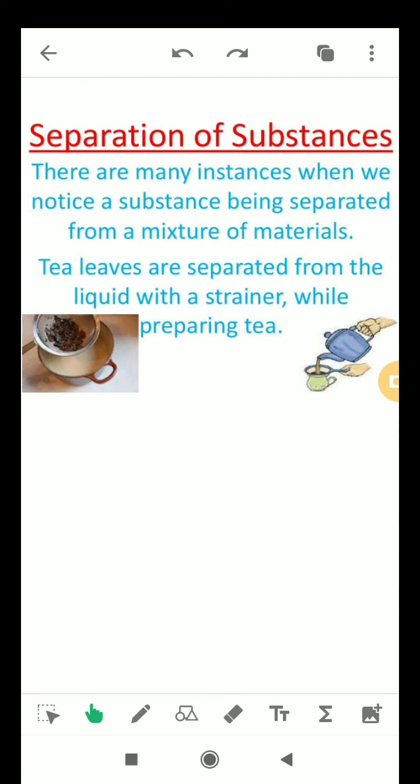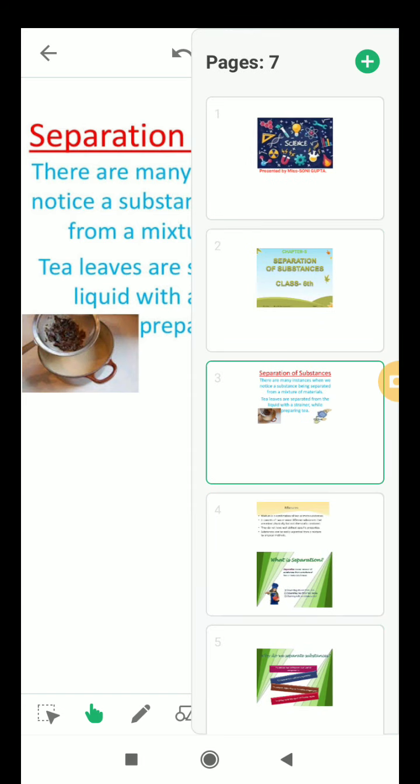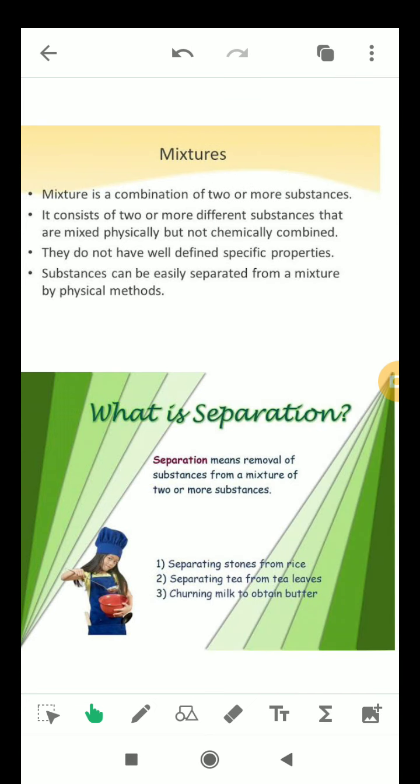Yes. So most of the things around us, like air, seawater, soil, rock, milk, are all mixtures. Like seawater is a mixture of salt dissolved in water. So let us know what is a mixture. A mixture is a combination of two or more substances. It consists of two or more different substances that are mixed physically but not chemically combined. They do not have well-defined specific properties. Substances can be easily separated from a mixture by physical methods.